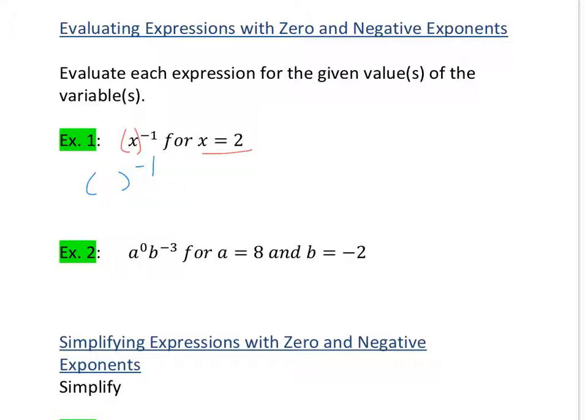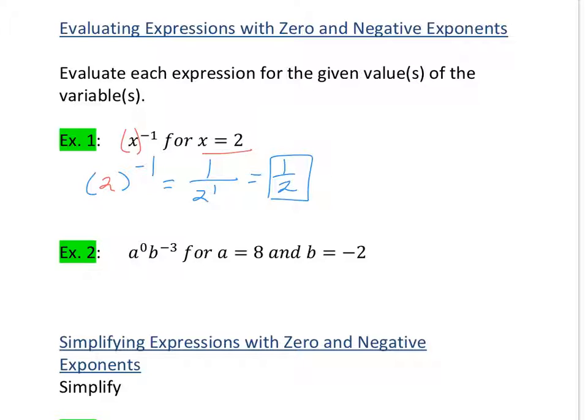That x has a value of 2, I've been told. So I really have a problem that is 2 to the negative 1. So I'm going to put it under 1. All of a sudden that exponent changes to positive because I put it under 1, I took its reciprocal, and then you have to write the actual values: 1/2.